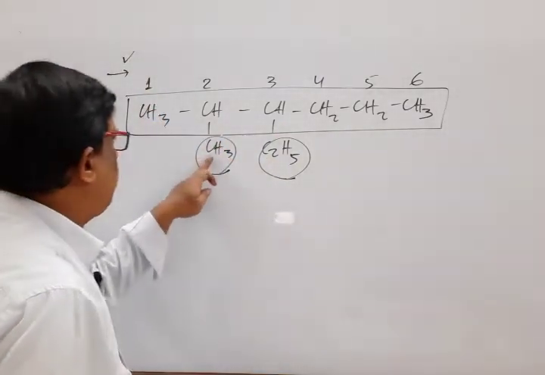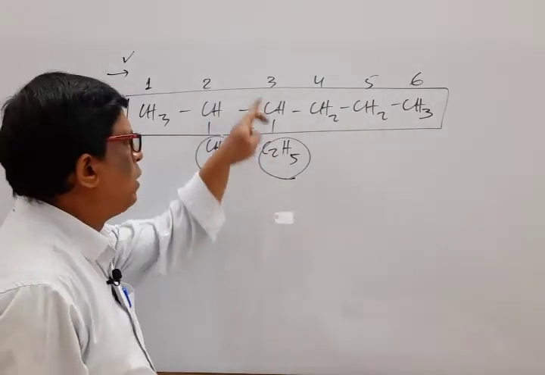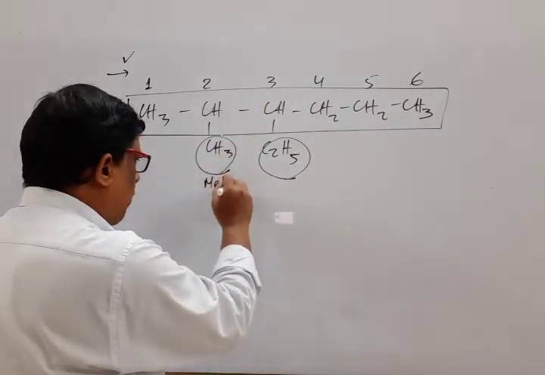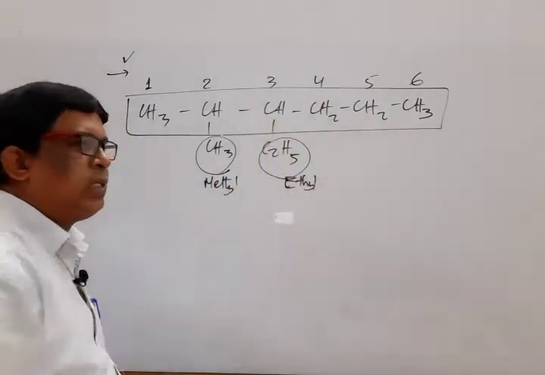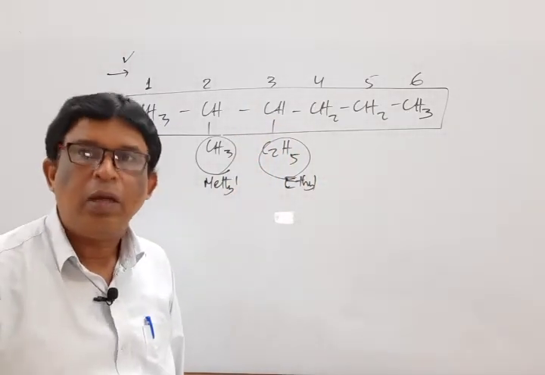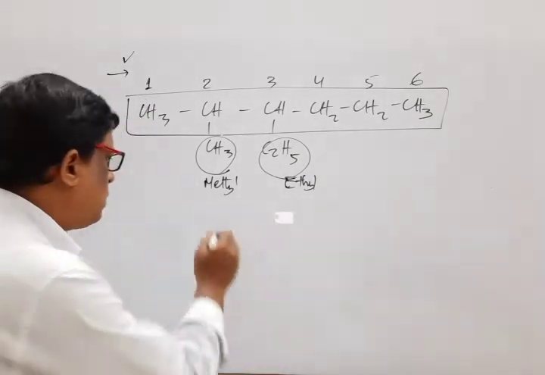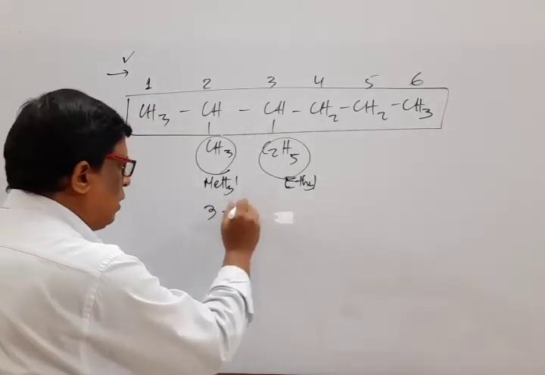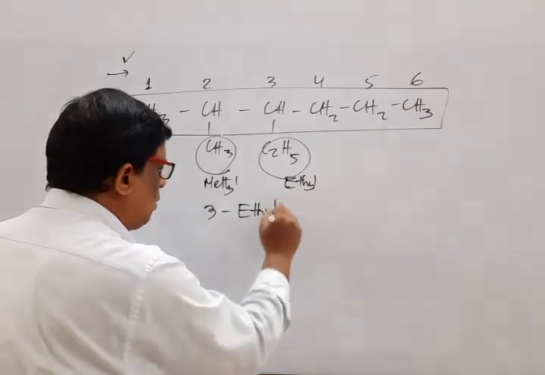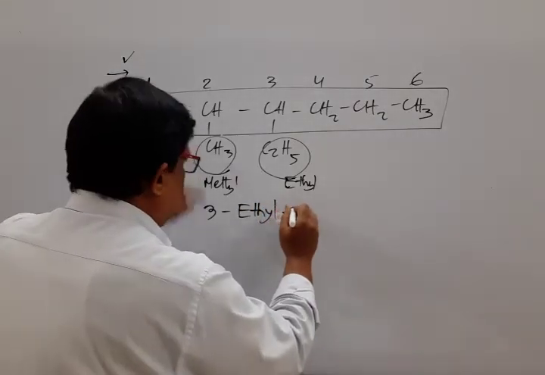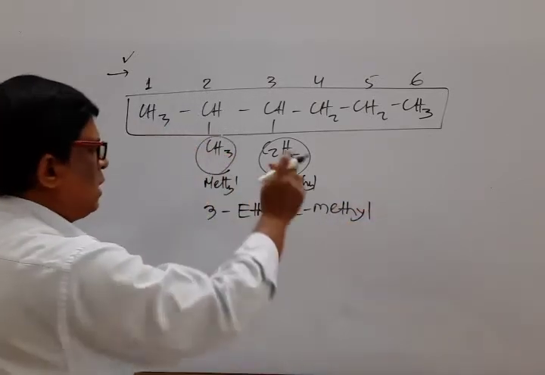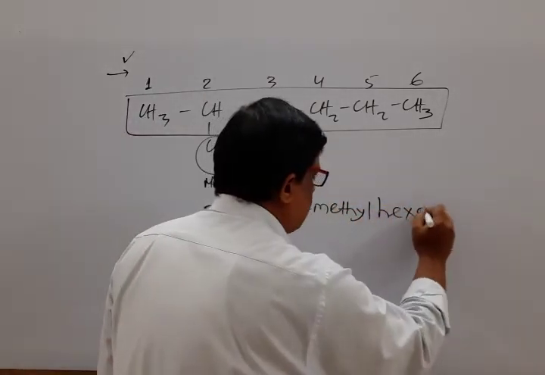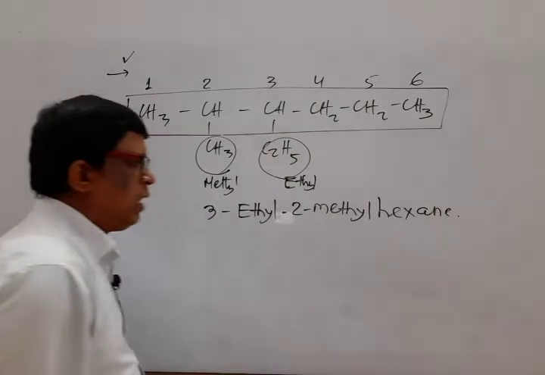So the locant number of methyl is 2, and the locant of ethyl is 3. But while naming, follow alphabetical order. That means first we write 3-ethyl, hyphen, 2-methyl, then mention the 6 carbon hex, singly bonded, that is ane.